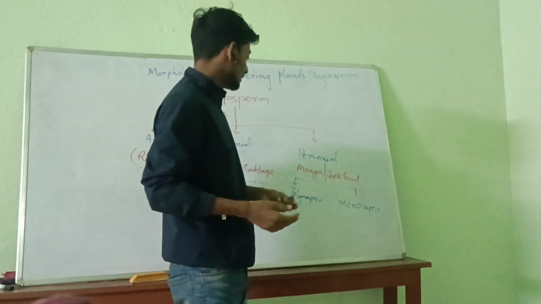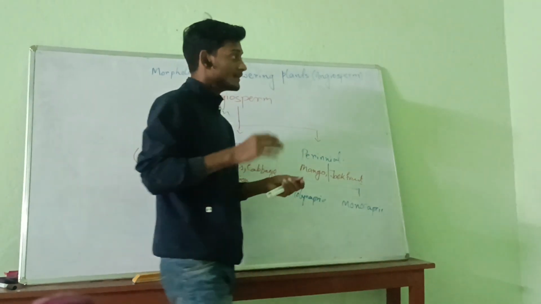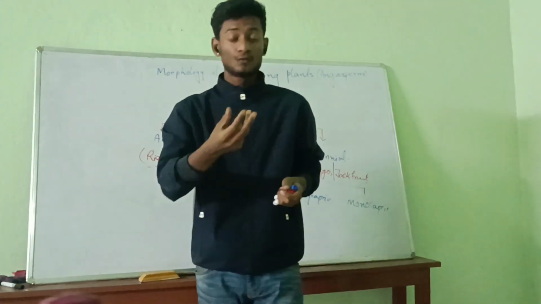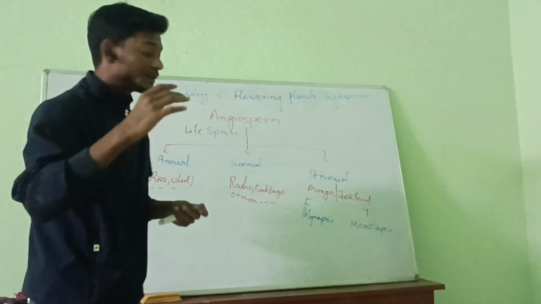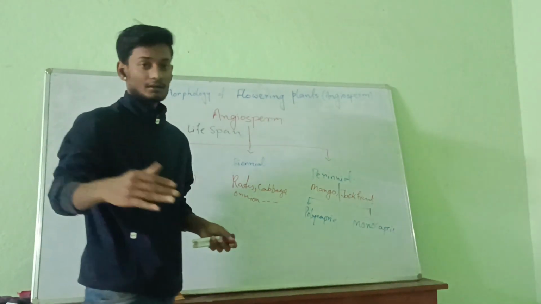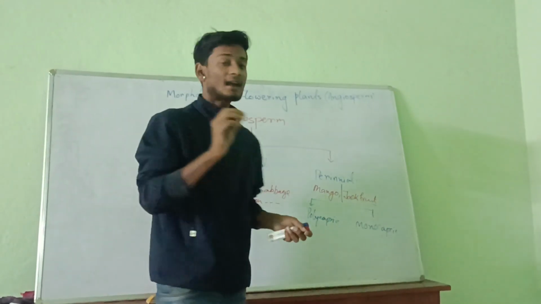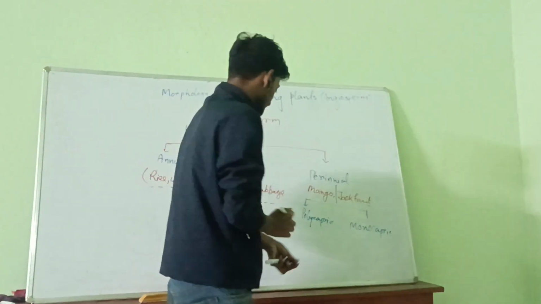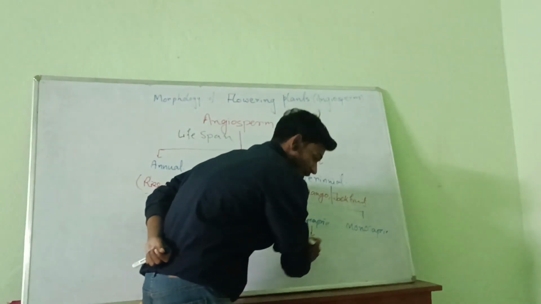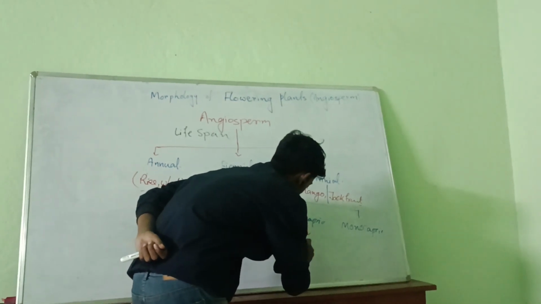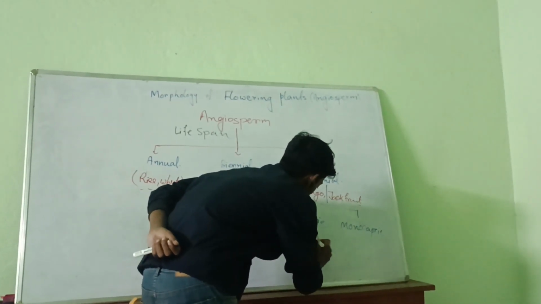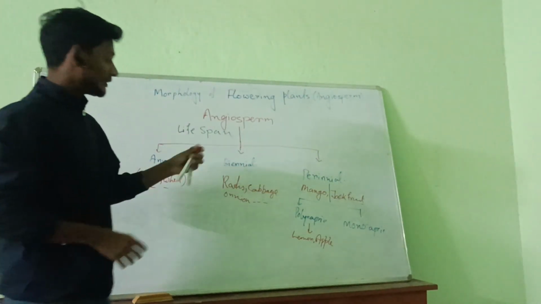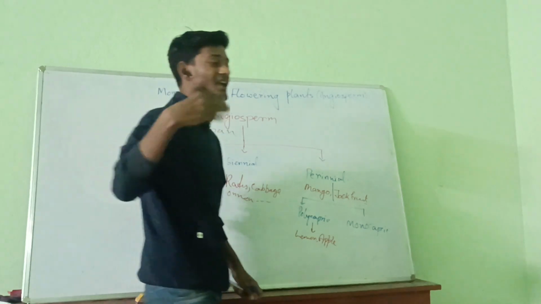Polycarpic angiosperms, or perennial angiosperms, produce their fruit or reproduce every year in a particular season, like apple or mango. Examples of polycarpic are lemon and apple, because all those polycarpic angiosperms reproduce every year.